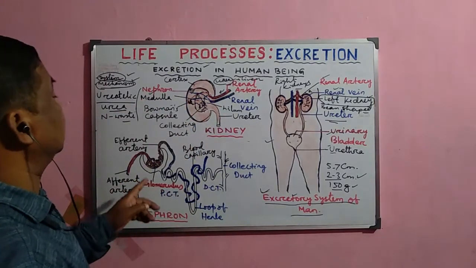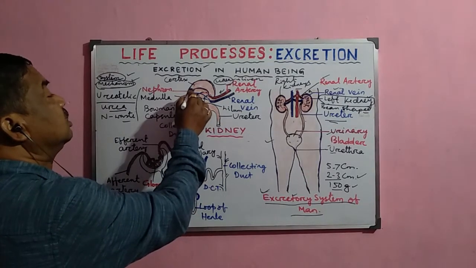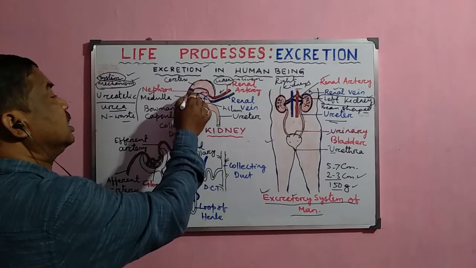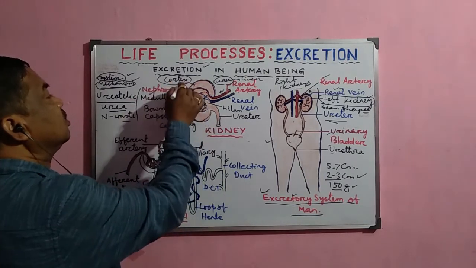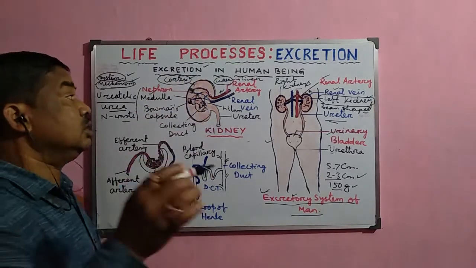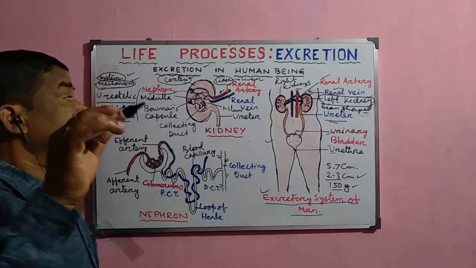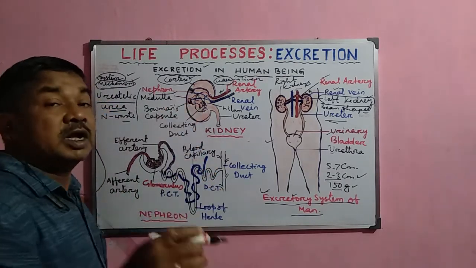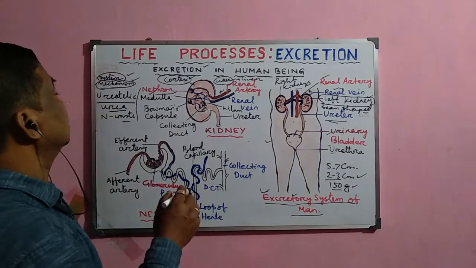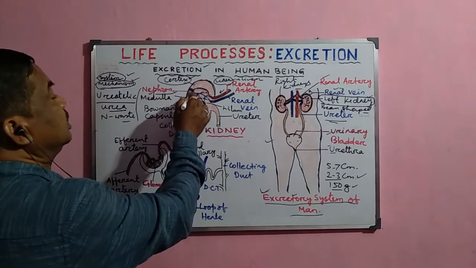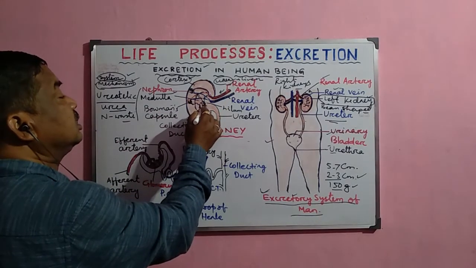The structure of the nephron we shall study in detail. This is the Bowman's capsule, and inside this the glomerulus is there. So blood enters here and the filtration process occurs here. This outer part is called the cortex of the kidney. In the cortex there are millions of nephrons, and each nephron helps in the filtration of the blood and removes waste products like urea and other waste. After filtration they form the urine and pass it to the collecting tube.